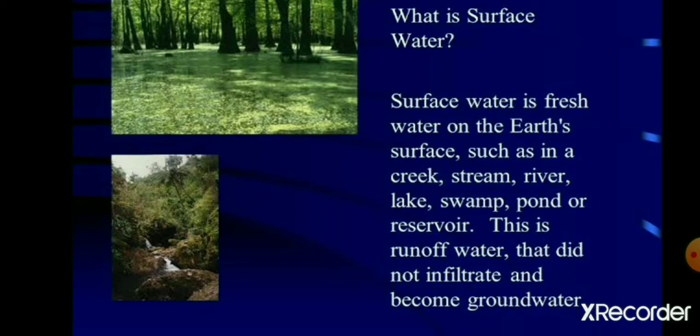Rivers flow from the mountains, hills, and other places where it rains a lot. Rivers that are filled with rainwater are called seasonal rivers. Rivers which get water from the melting of ice and snow in the mountains are known as perennial rivers.